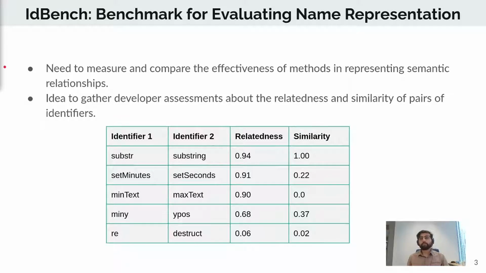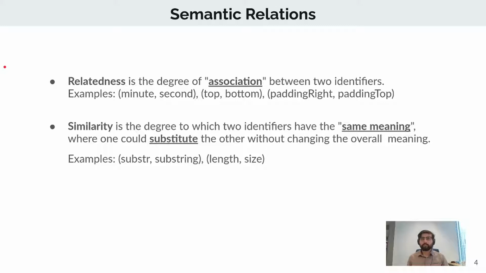In this work, we focus primarily on two types of semantic relations, relatedness and similarity. We define relatedness as the degree of association between two identifiers. Minute and second are associated by the same domain, top and bottom are opposites of each other, and pad right and padding top are features of the same concept.